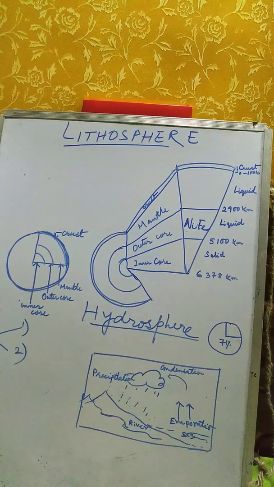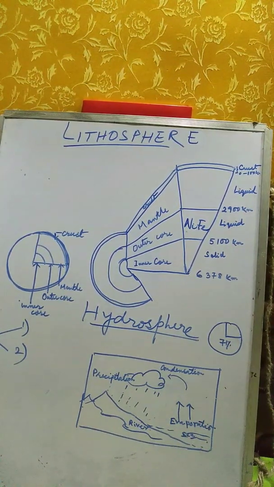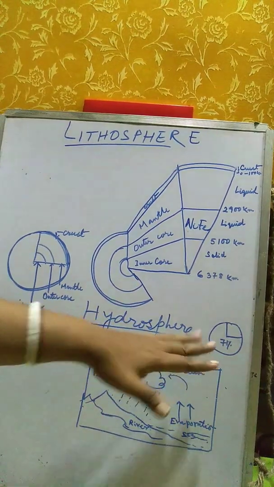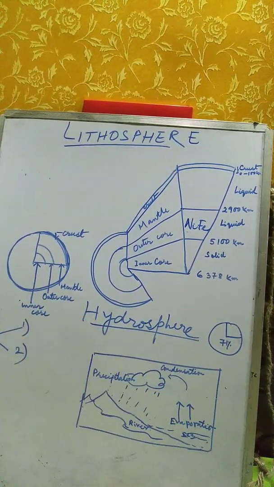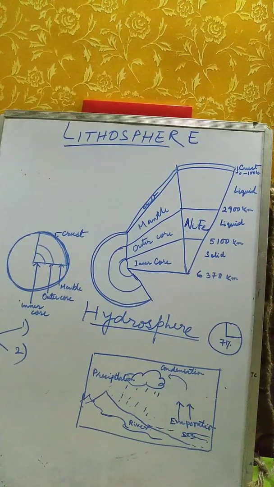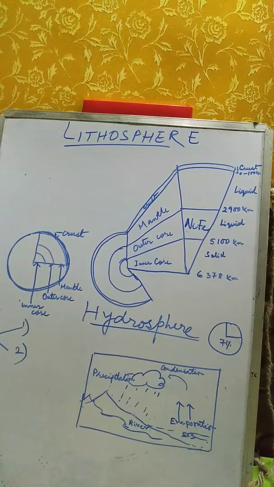So there are different views regarding the formation of oceans on the earth. Now, because of this presence of vast water, our earth is known as the blue planet. You know, children, when we view earth from space, it looks blue in color, so it is called the blue planet. Life on earth cannot exist without water, and water is of utmost importance to earth. Water has so many uses. You cannot imagine life without water, isn't it?